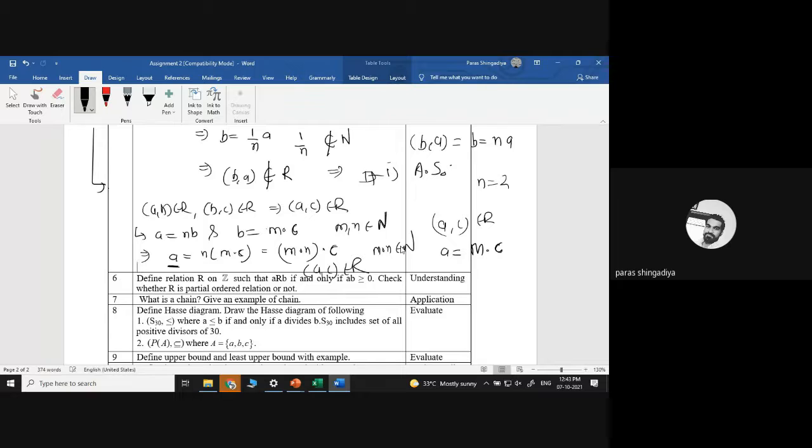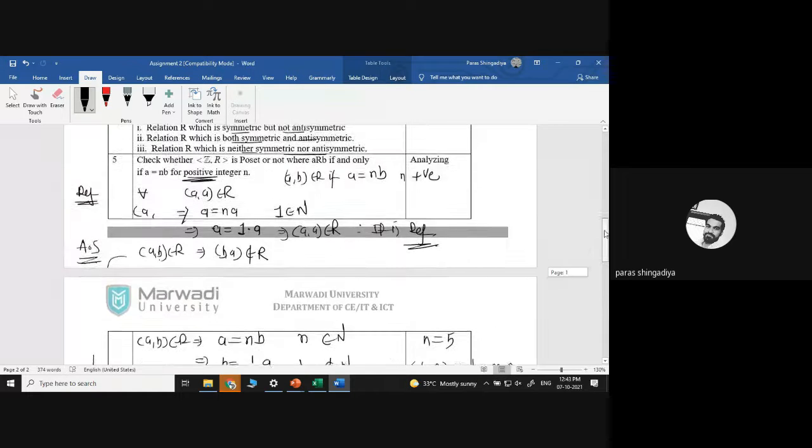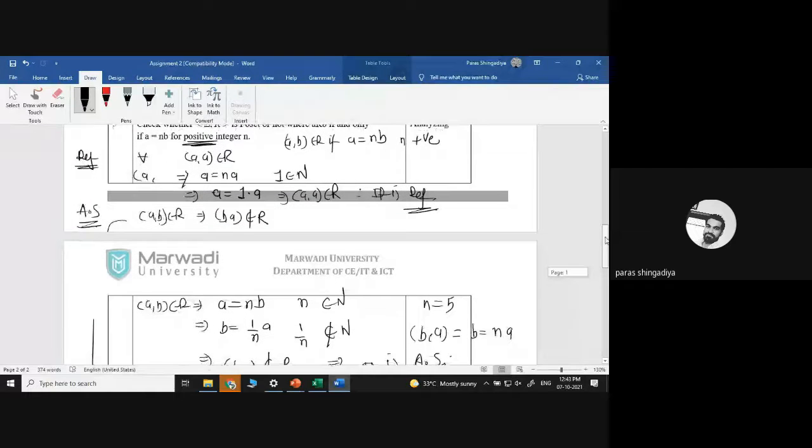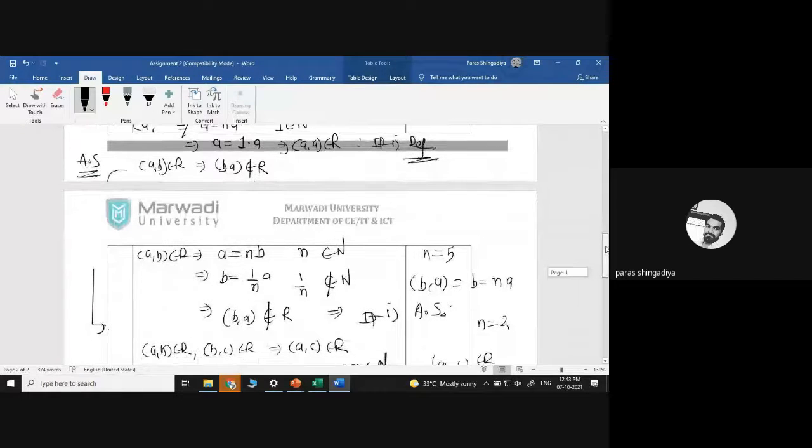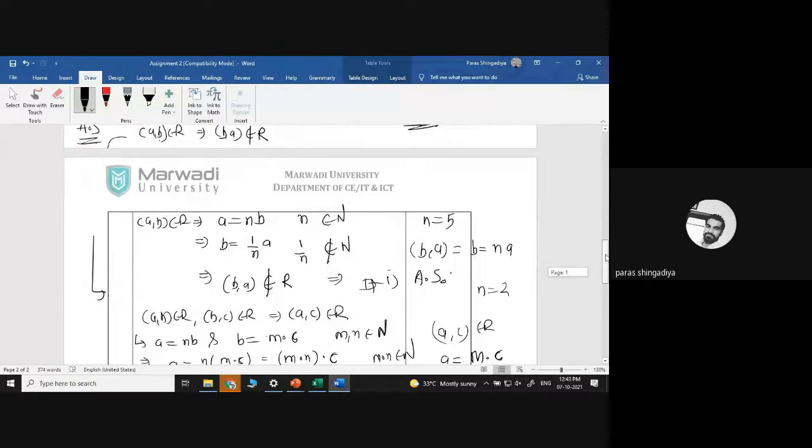You can take a screenshot of the solution. Clear? And then complete it in your book. That is the solution of question number 5. Is there any query?